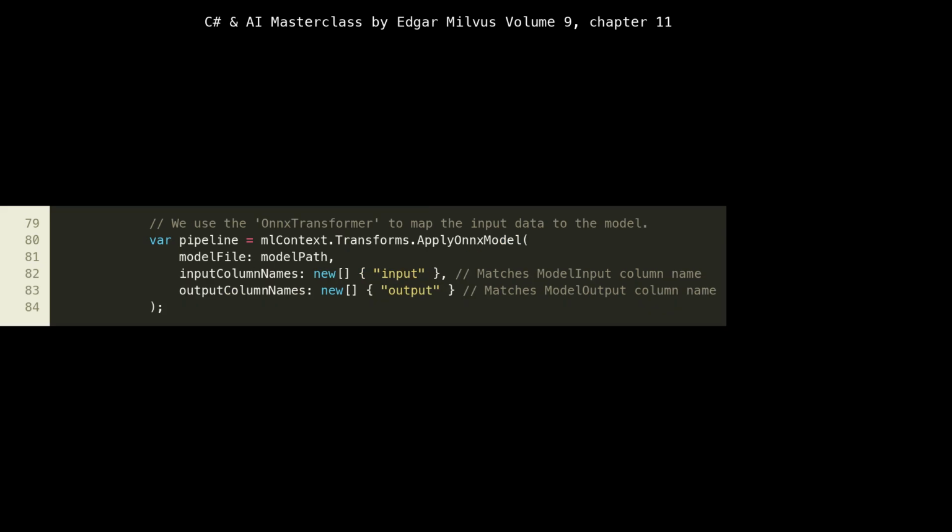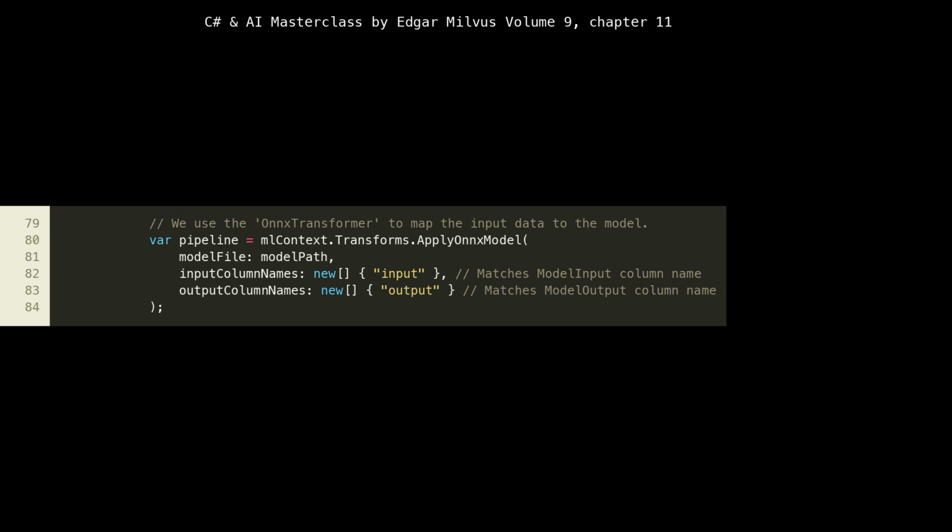At line 79, we start building our ML.NET data pipeline. The mlContext.Transforms.ApplyOnnxModel method is the core component for integrating ONNX models. We pass the model file path and, crucially, specify input column names and output column names. These arrays, new[] { "input" } and new[] { "output" }, directly correspond to the ColumnName attributes we defined in our ModelInput and ModelOutput classes.